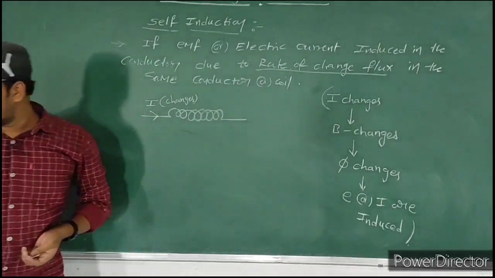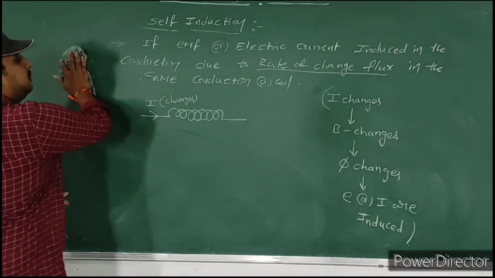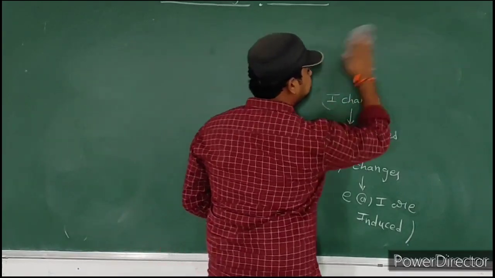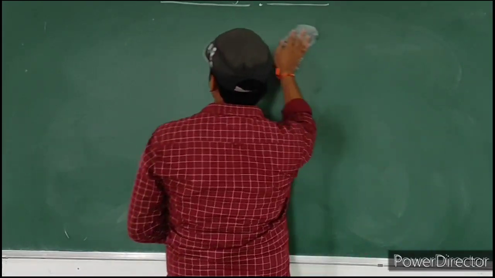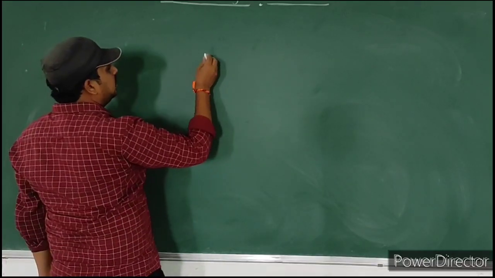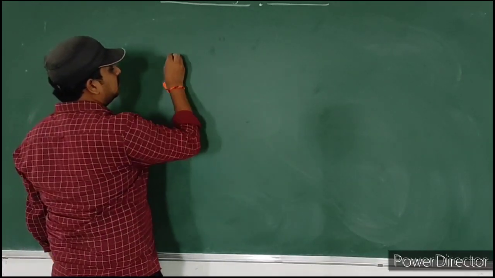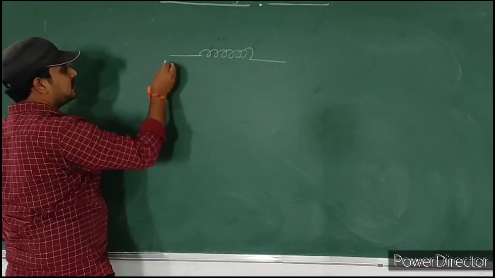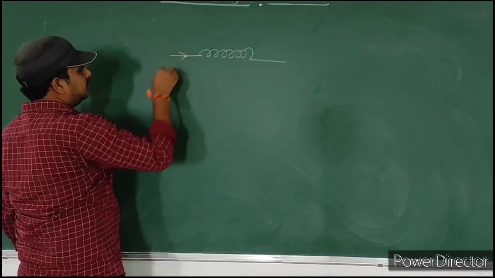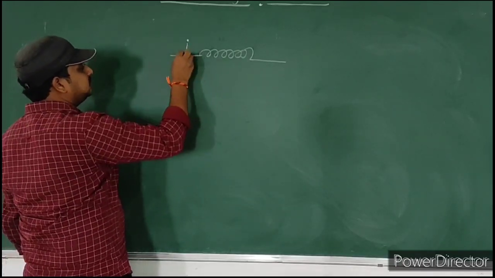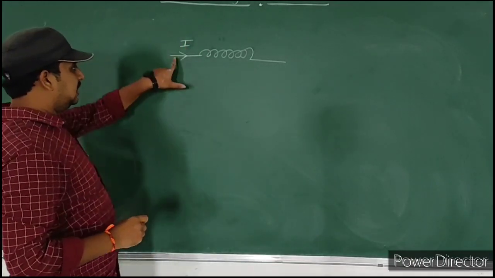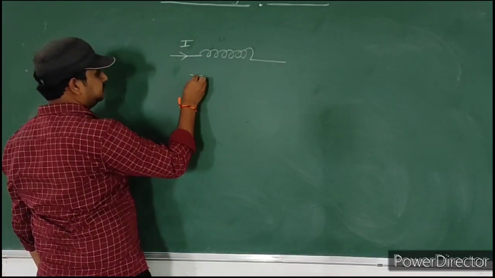So next we will discuss the derivation of this. Observe carefully. Let I be the current passing through this conductor.